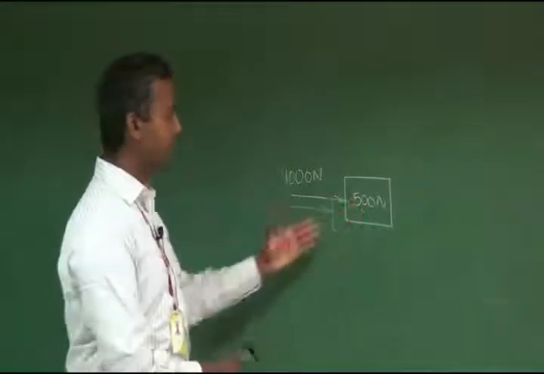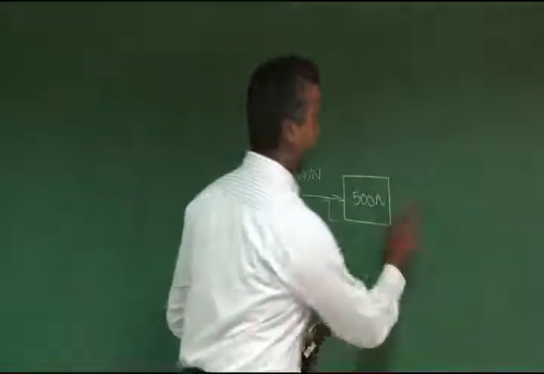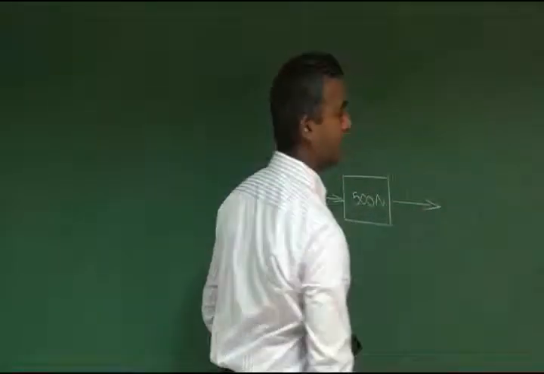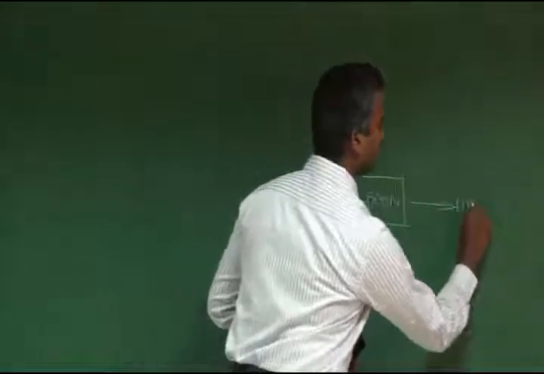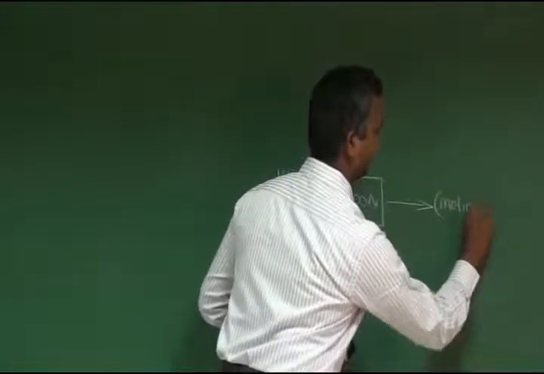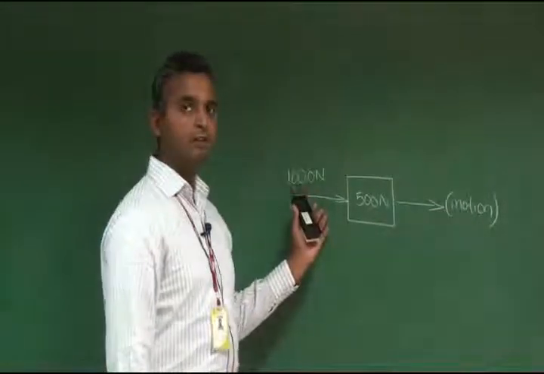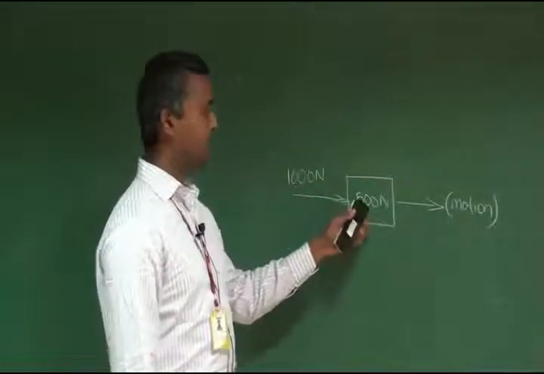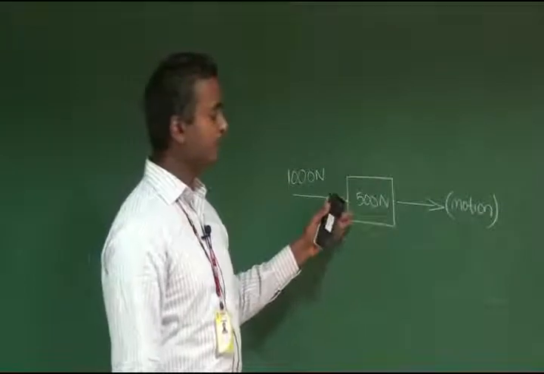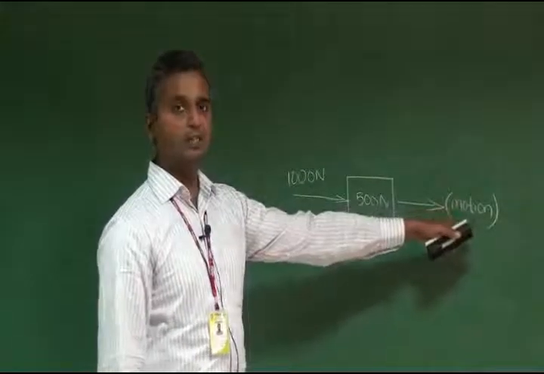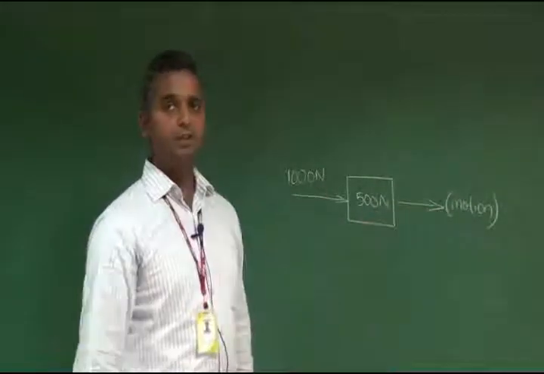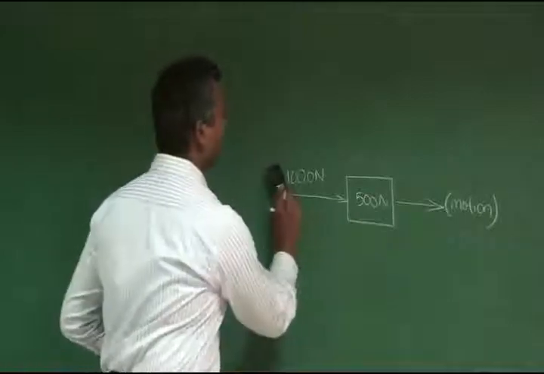So now the object will move towards the right hand side direction. This applied force is very much higher than the weight of the object, so the object tends to move toward the right. This is the definition of the force. Then we can go for the next thing.